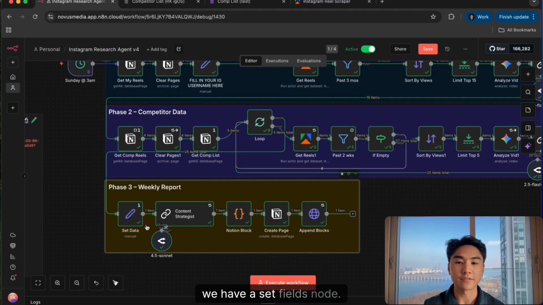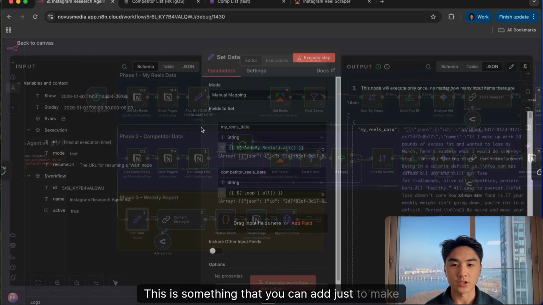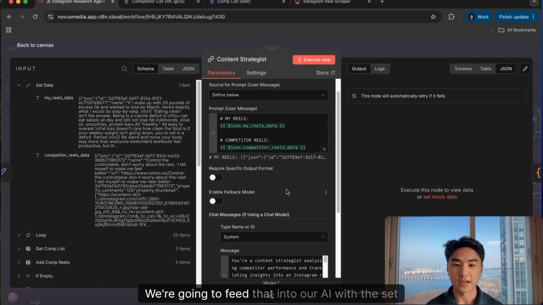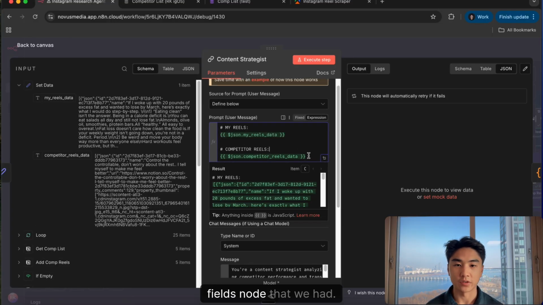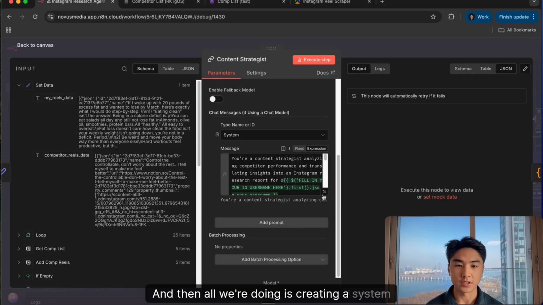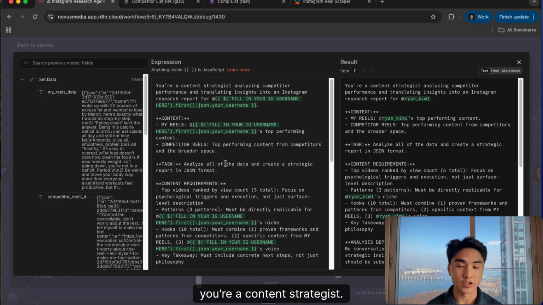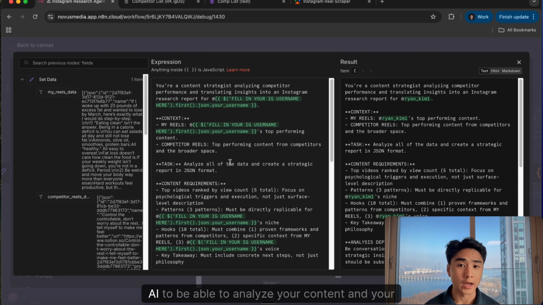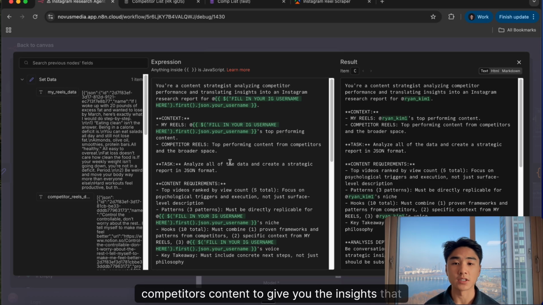We have a set fields node. This is something that you can add just to make everything very clean to then input it into whatever document or formatting that you have. We're going to feed that into our AI with the set fields node that we had, and then all we're doing is creating a system prompt saying, hey, you're a content strategist. Again, you could adapt this to exactly how you want your AI to analyze your content and your competitors' content to give you the insights that you want.